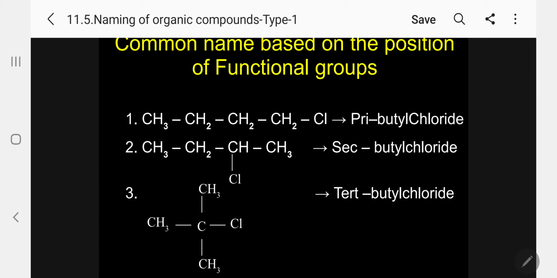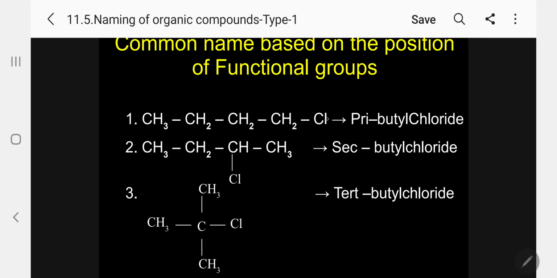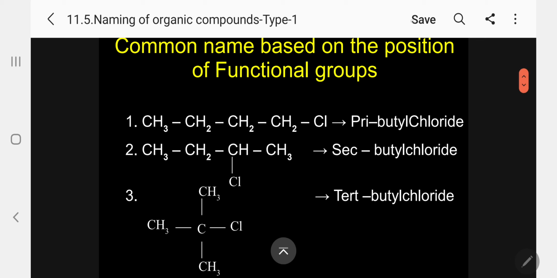The third case is called tertiary butyl chloride, because this carbon is attached again to 3 carbons. So if the carbon bearing the functional group is attached to 1 carbon, it is primary; 2 carbons, secondary; 3 carbons, tertiary. Please follow. Instead of Cl, if I put just OH, what can I name it now? Simply imagine: I will call it primary butyl alcohol, secondary butyl alcohol, tertiary butyl alcohol. I can say it very easily.